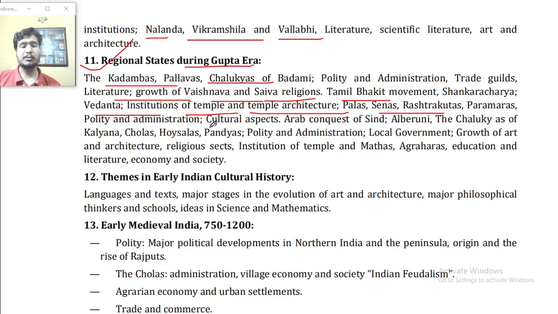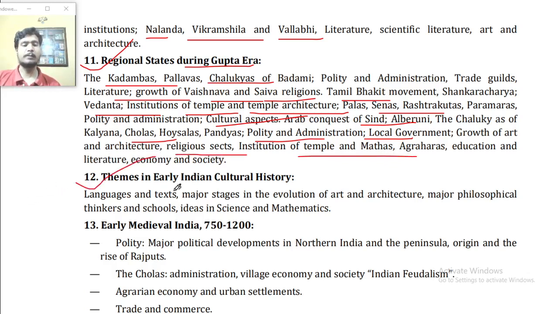Paramaras, polity and administration, the cultural aspects, Arab conquest of Sindh, Alberuni and the Chalukyas of Kalyana, Cholas, Hoysalas, Pandyas, polity and administration, local government, growth of art and architecture, religious sects, institution of the temple, and Mathas, Agraharas, education and literature, economy and society.